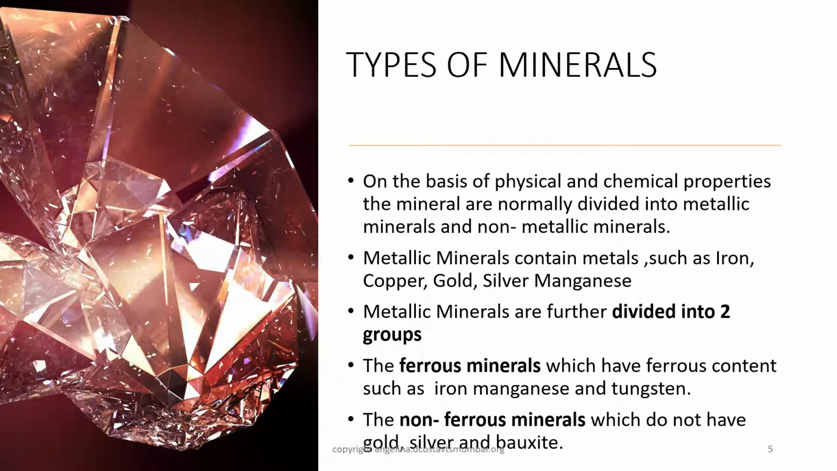Let us take a look at types of minerals. On the basis of physical and chemical properties, the minerals are normally divided into metallic minerals and non-metallic minerals. Metallic minerals contain metals such as iron, copper, gold, silver, manganese. Metallic minerals are further divided into two groups. The ferrous minerals, which have iron content, such as iron, manganese and tungsten. The non-ferrous minerals, which do not have iron, are gold, silver and bauxite.